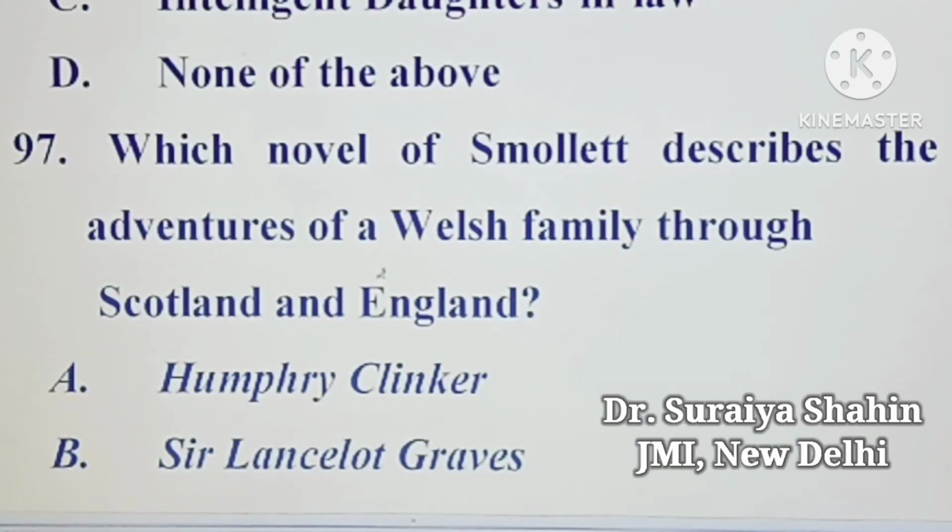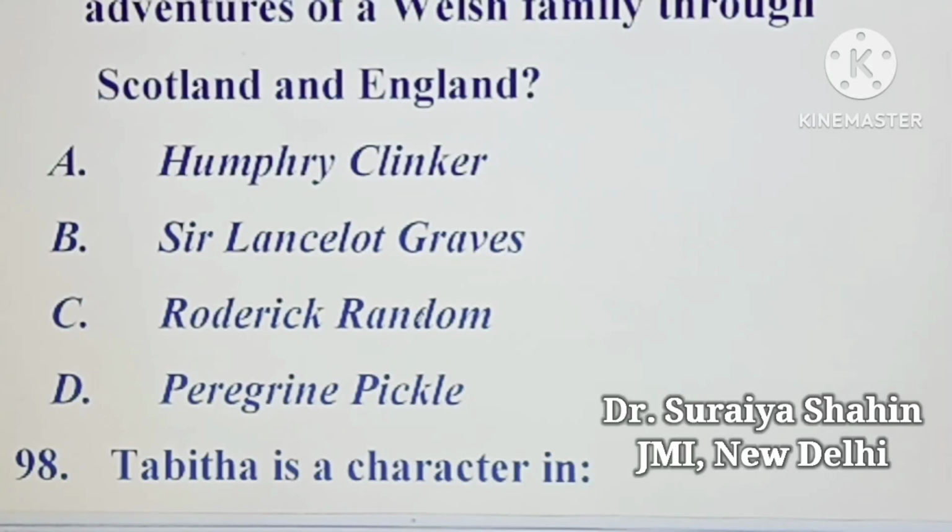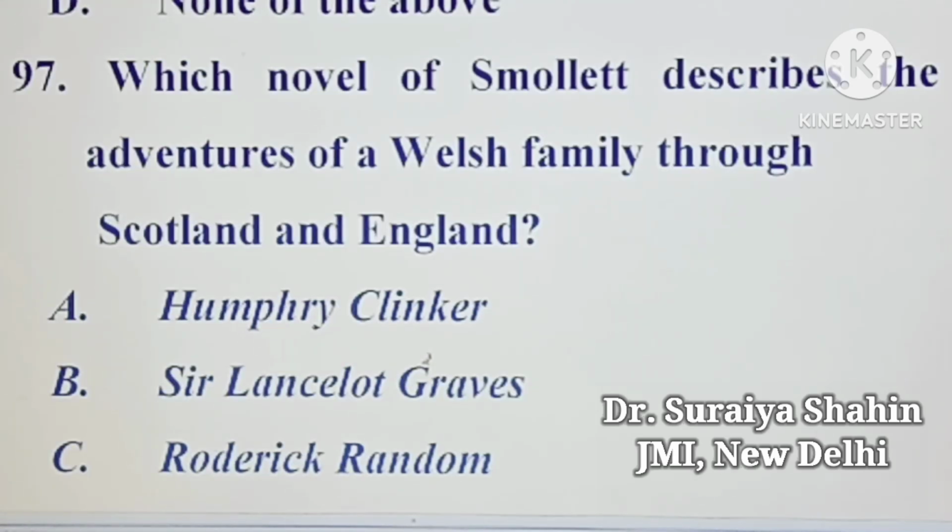Next question we have here. Which novel of Smollett describes the adventures of a Welsh family through Scotland and England? First option is Humphry Clinker. Second option is Sir Launcelot Greaves. Third option is Roderick Random. Fourth option is Peregrine Pickle. So your correct answer would be Humphry Clinker. This novel of Smollett describes the adventures of a Welsh family through Scotland and England.